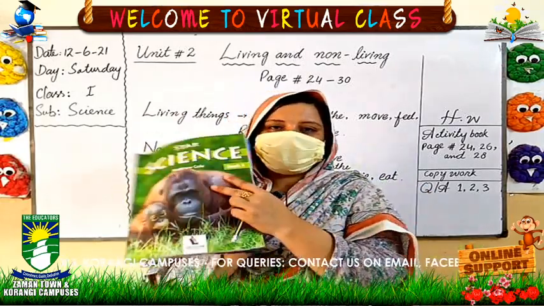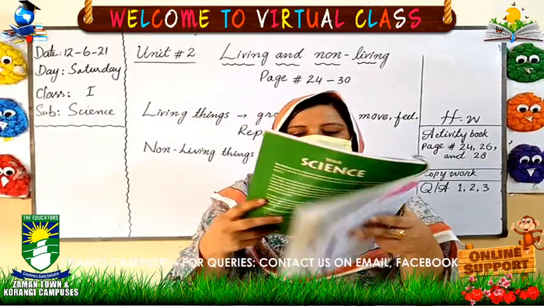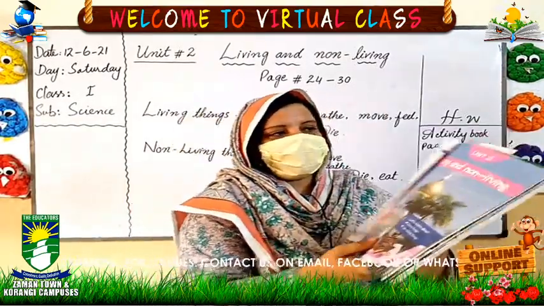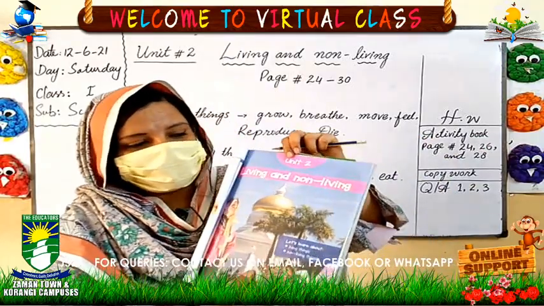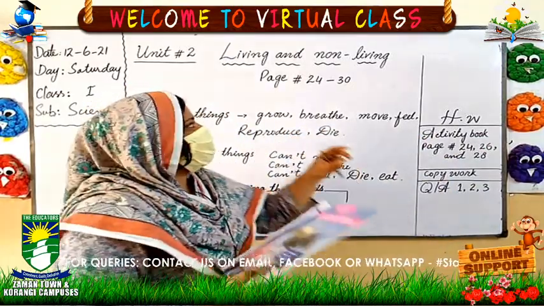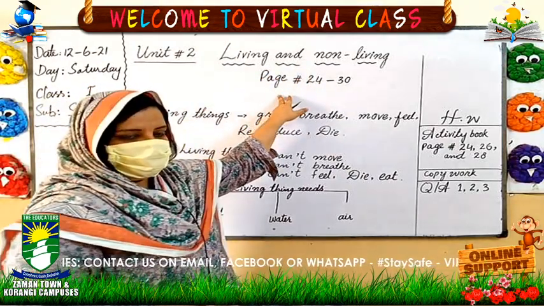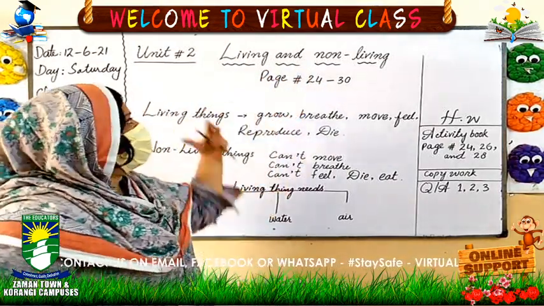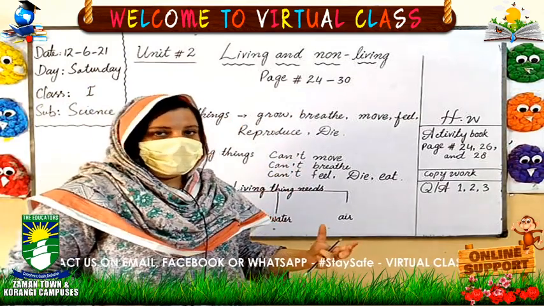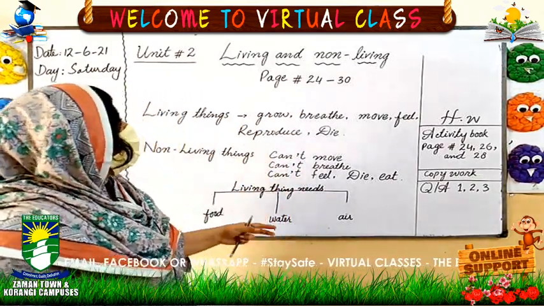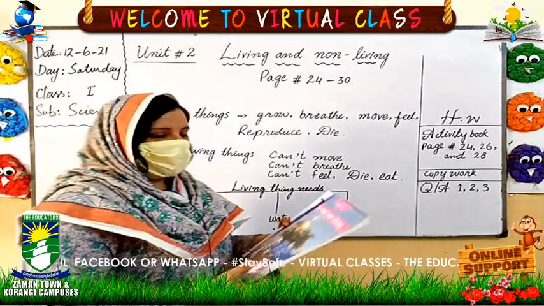This is your science book. Open the page number 24, and this is your unit number 2. Today's topic is living and non-living things. Means living things are alive and non-living things are not alive. Okay, so let's read this topic.